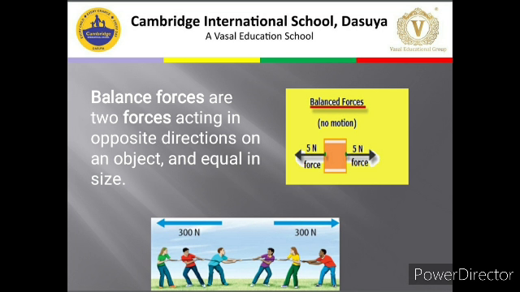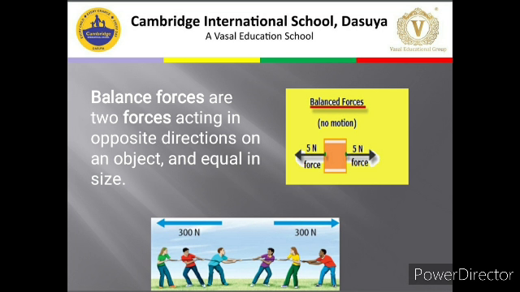You have a block. Force of 5 Newton is applied. Somebody is applying a force of 5 Newton in one direction, and the next person applies a force of 5 Newton in the other direction. But the box will not change its position because balanced forces are applied.